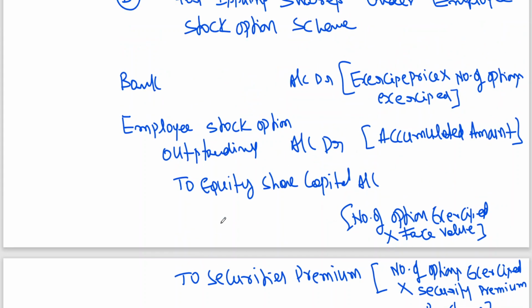Last class, when we learned the entry, we did not credit the employee stock option outstanding account. The reason is that the entire amount had been written off within a year, since the vesting period was not exceeding 1 year, so the question of employee stock option outstanding account did not arise.